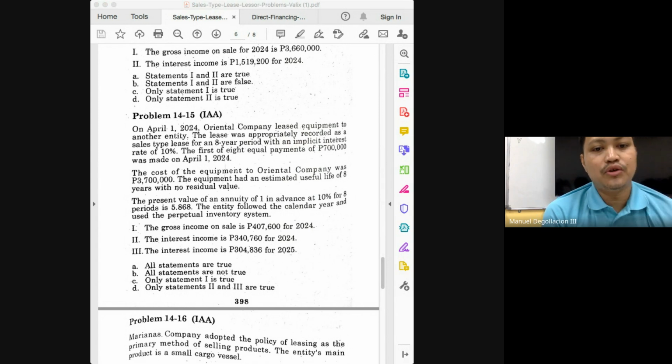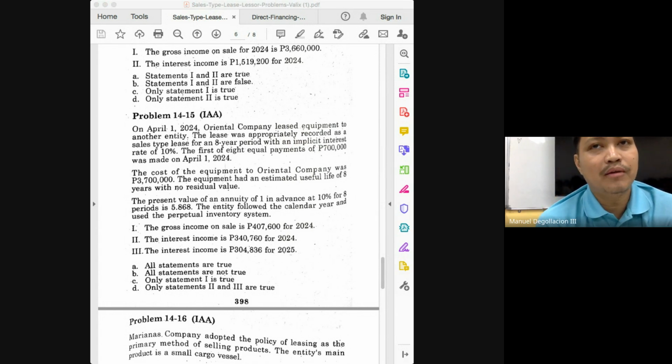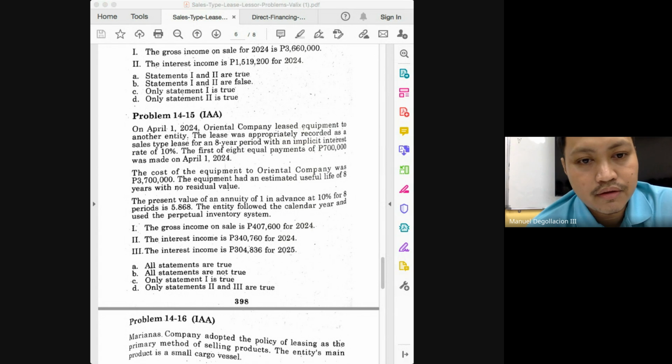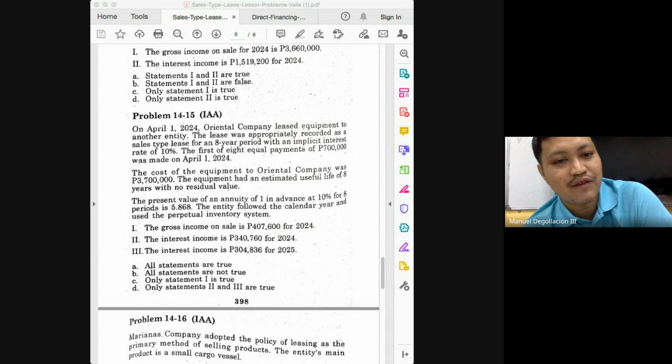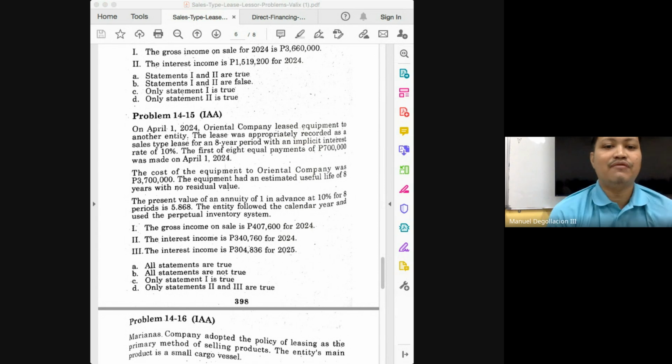Okay, so that means what do you do? You compute for the proportionate amount. 340,760 times how many months are there if it started April 1? 9 months. Include April because it is at the start of April. So 340,760 times 9 over 12 will give you, is it 255,570? It will be 255,570.